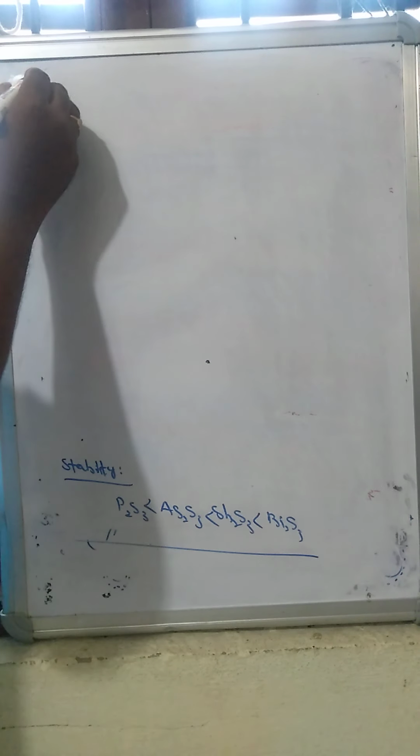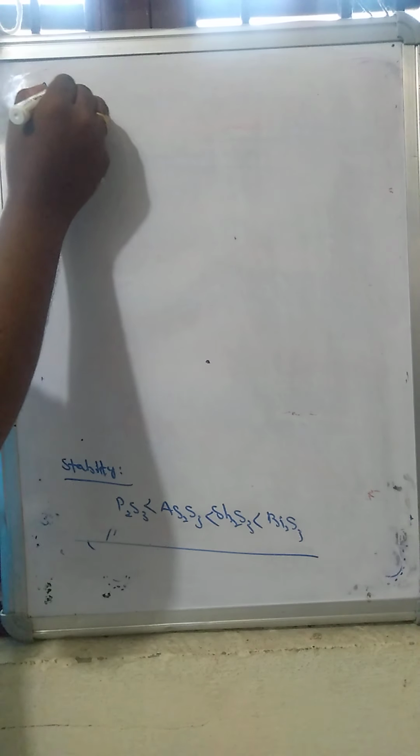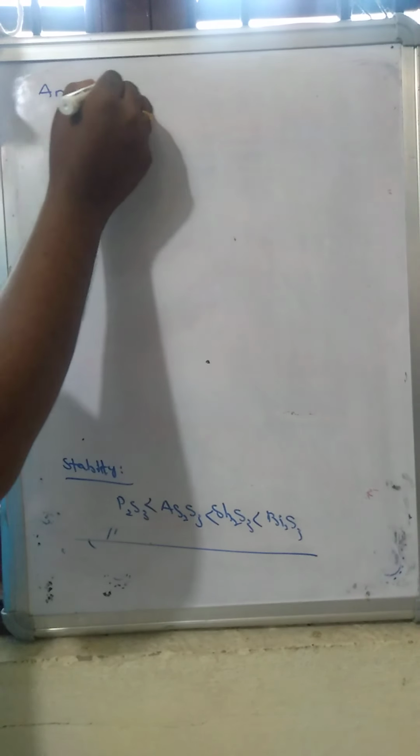Next topic is anomalous behavior of nitrogen gas. So what we are going to see are the chemical as well as the physical properties. Nitrogen shows different properties with respect to the other elements.